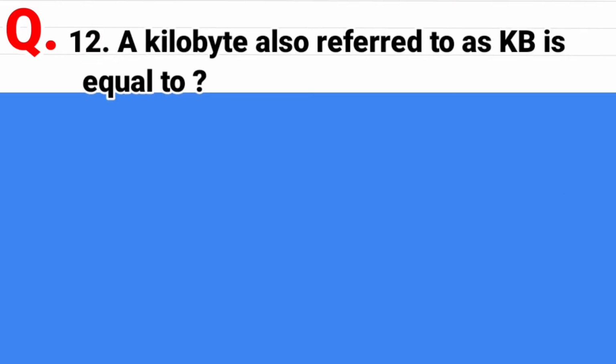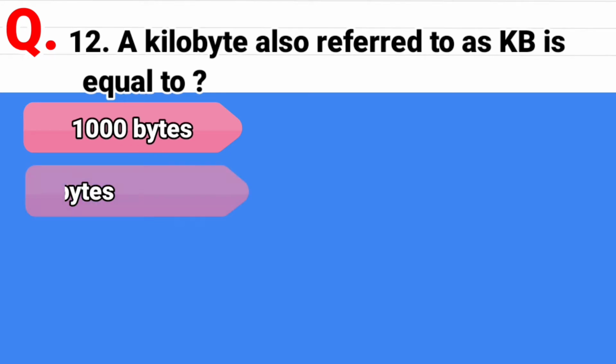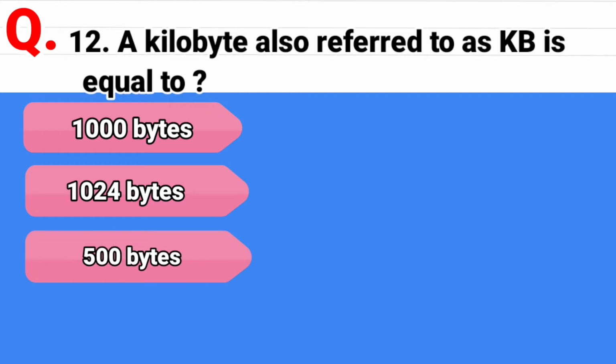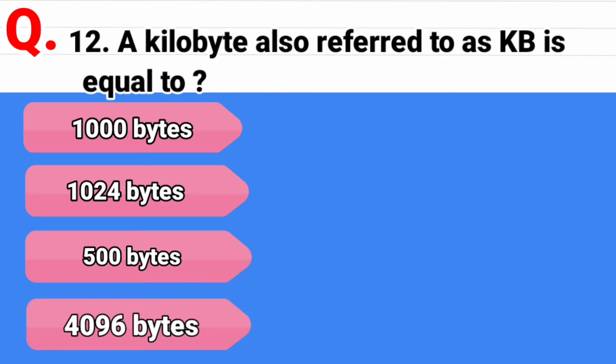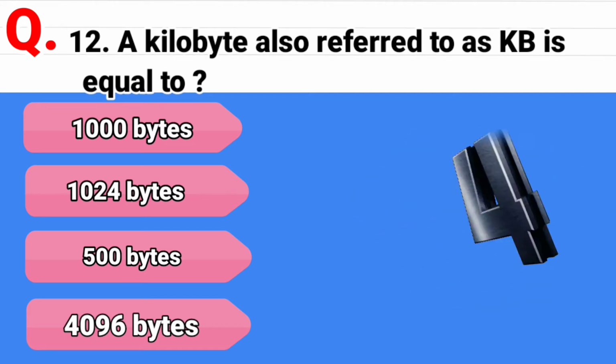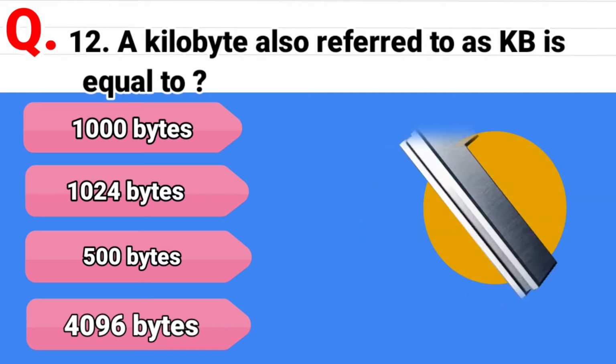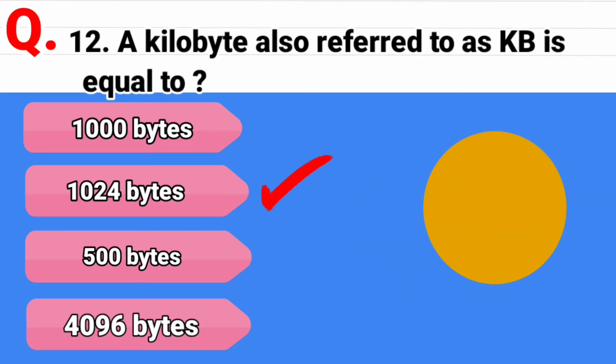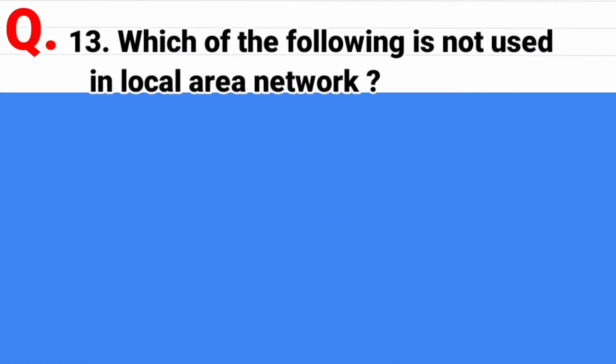Question 12. A kilobyte, also referred to as KB, is equal to, first option is 1000 byte, second option is 1024 byte, third option is 500 byte, and the last option is 4096 byte, and the correct answer is 1024 bytes.